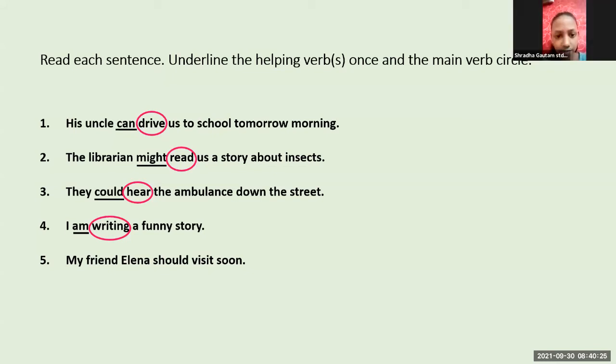So what is the main verb? Visit. Correct. So should is the helping verb and visit is the main verb.